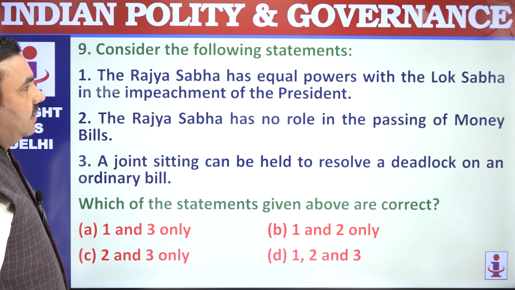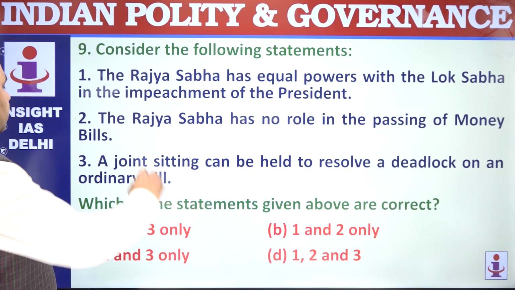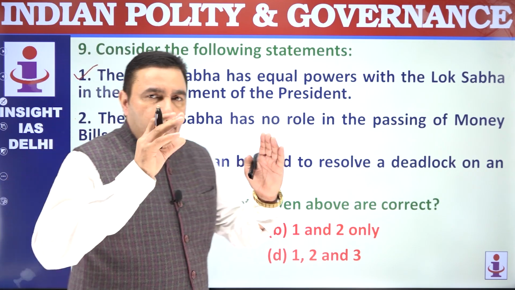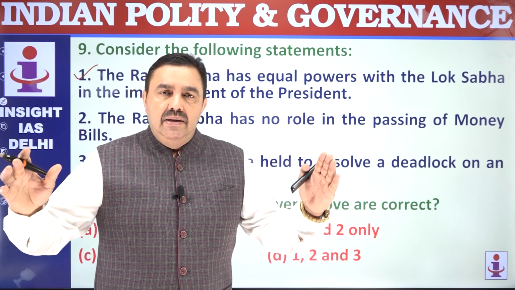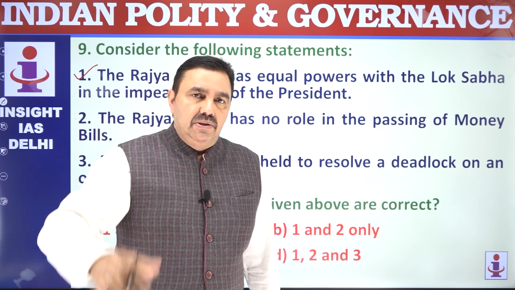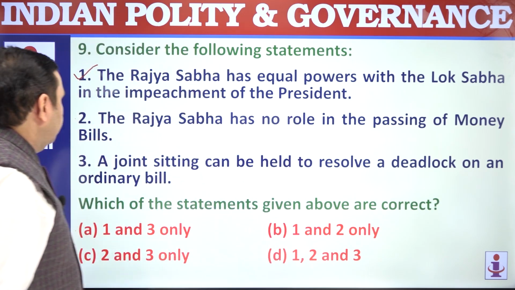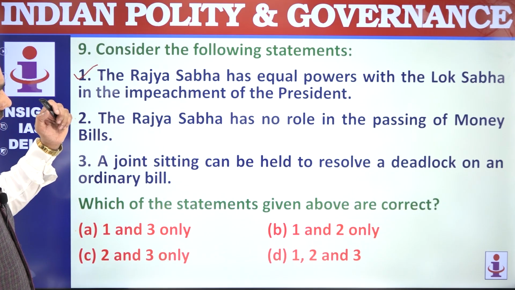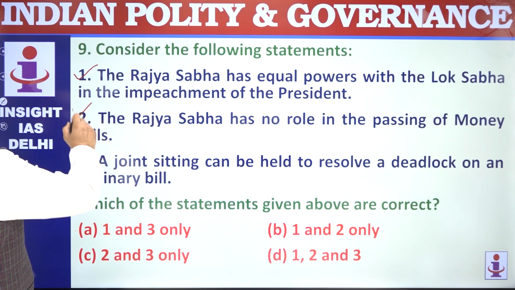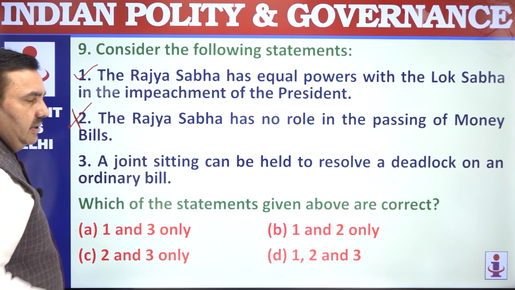Rajya Sabha has equal powers with Lok Sabha in the impeachment because impeachment motion of the president has to be approved by both the houses of parliament separately with two-thirds majority. The Rajya Sabha has no role in passing of money bill. Rajya Sabha has a role in passing of money bill because money bill has to go to Rajya Sabha.